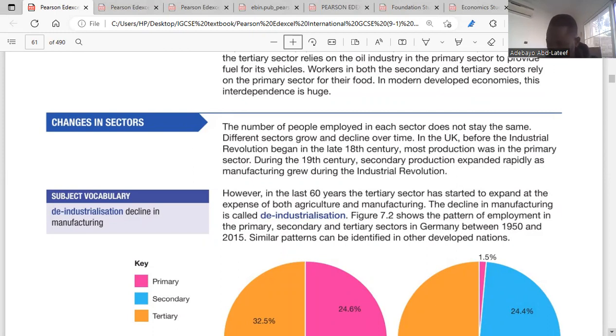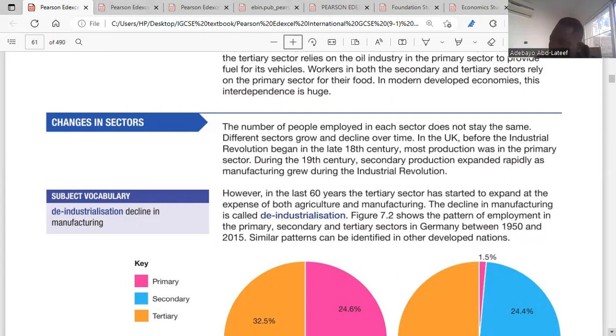So here I wrote, industrialization emerges in the 19th century due to the industrial revolution. The secondary production expanded rapidly. However, there have been significant changes as the tertiary sector increases operations at the expense of both the primary and secondary sector. So before now, it was always the primary and secondary sector. But these days, we're talking about technological advancement. So the tertiary sector has taken over from both the primary sector and the secondary sector.